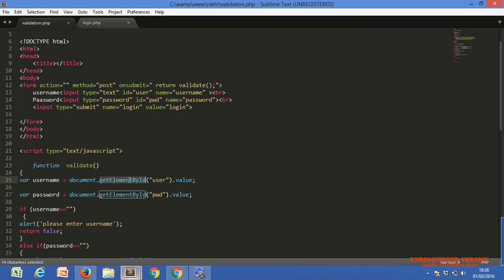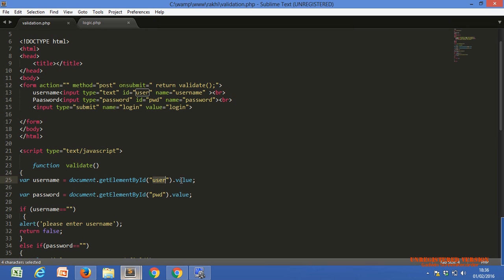That's why it is getElementById. Now we are pointing to our first text box because it has the id user and we are using user here. If we change the id here, we should change it here also.